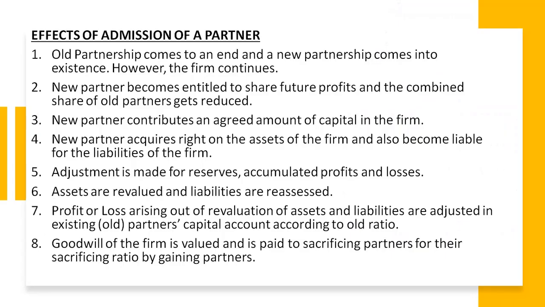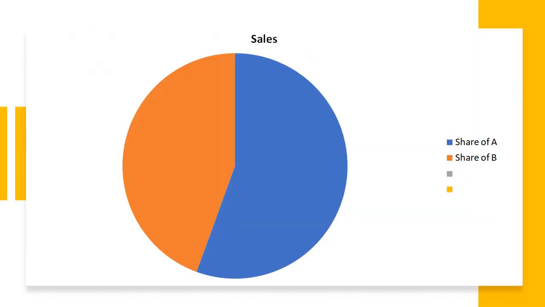And the combined share of all partners gets reduced. When the new partner comes into the business, he will be getting some amount of future profit, but the combined share of all partners gets reduced. How is this? Let us see here in this pie chart.